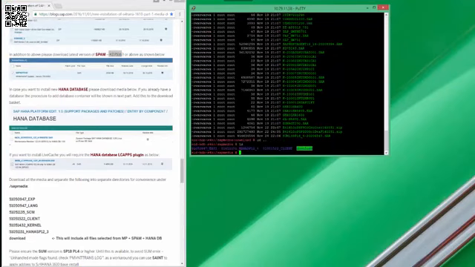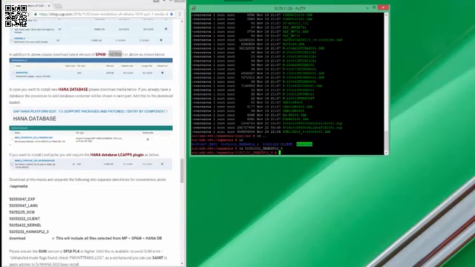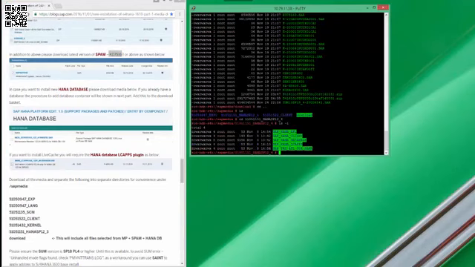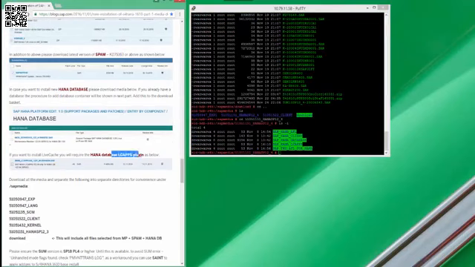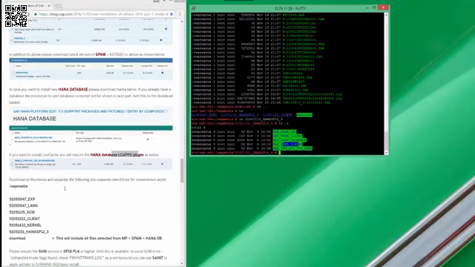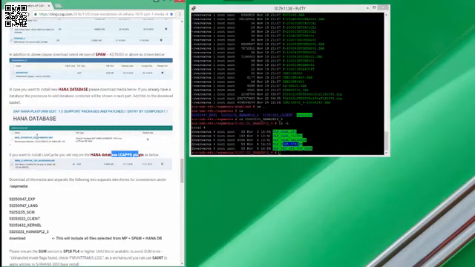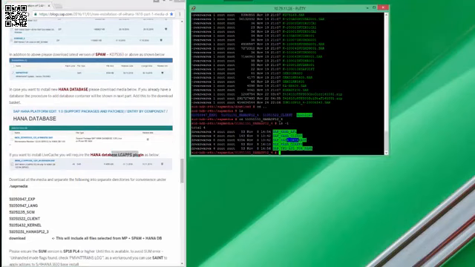So let's see the location of the database software. This is where the LCApps plugin is located. This is where the HANA database package is located.